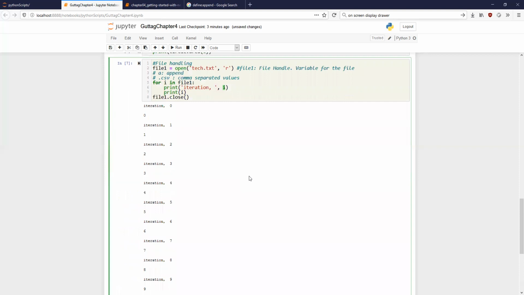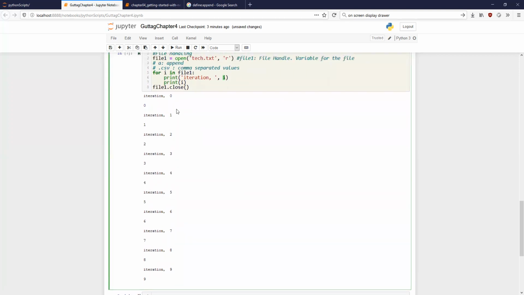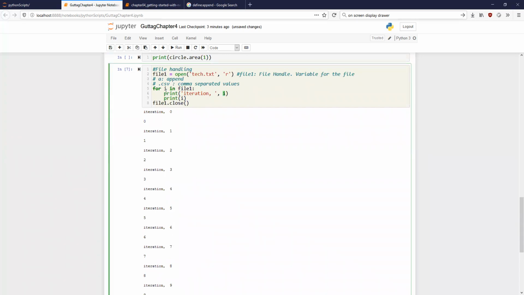So iteration 0, output is 0. Iteration 1, output is 1. So please understand that this 0 is being generated by your code. And what is this 0 coming from? This is coming from the file.